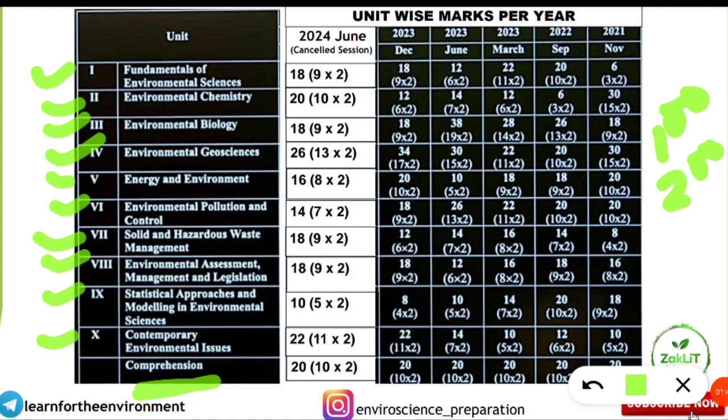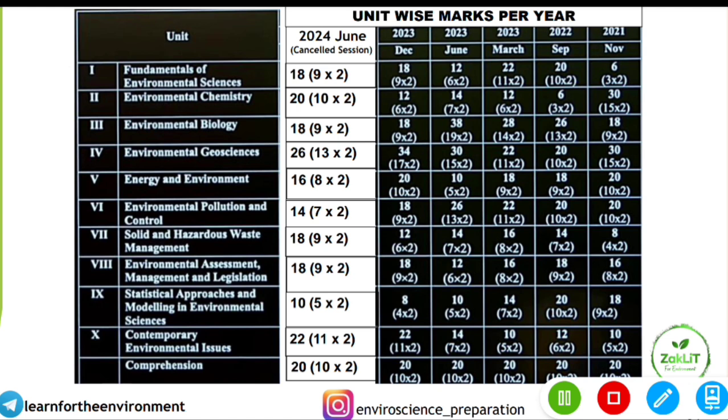There also 10 questions will be coming. So in total 90 questions will be coming from the 10 units, and 10 questions will be related to comprehension, that is the reading passage. How the 90 questions are divided, we'll know from this video, from 2021 November to 2024 June, that is the cancelled session of the UGC NET. So let's see with unit 1.